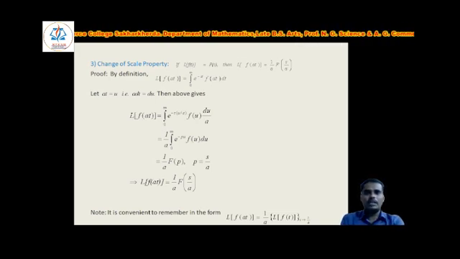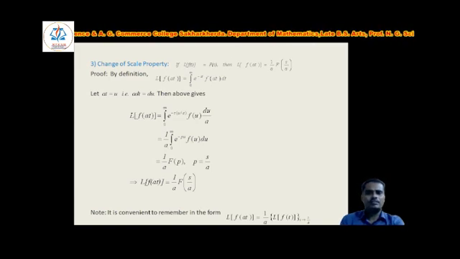Now take 1 by a outside the integration, you will get the integral from 0 to infinity of e to the power minus pu, here s by a replaced by p, into f of u du, that is equal to 1 by a. Here apply the definition of Laplace, that is F of p, where p equals s upon a. Therefore the Laplace of f of at equals 1 by a into F of s upon a.